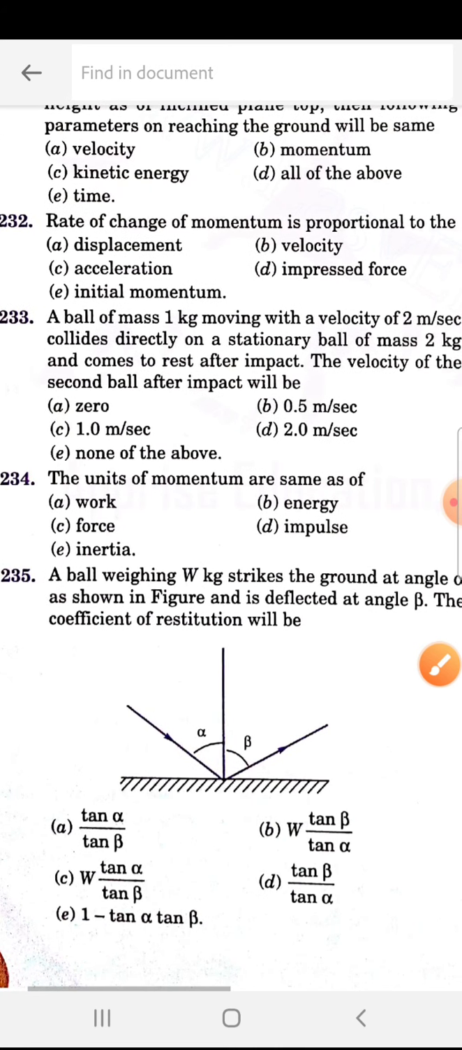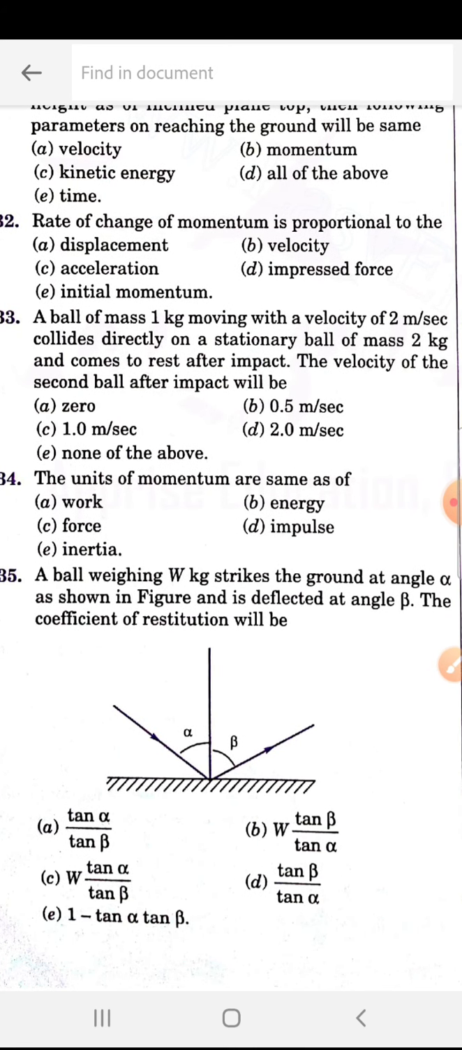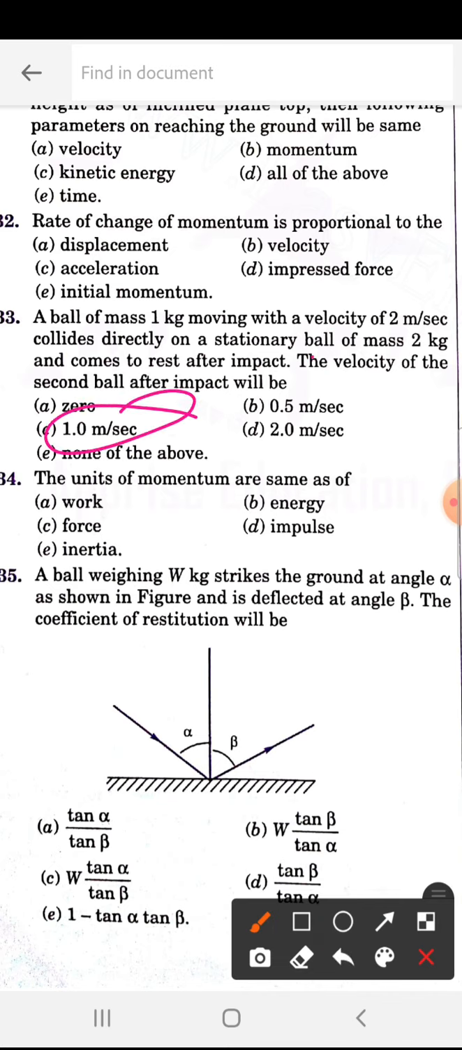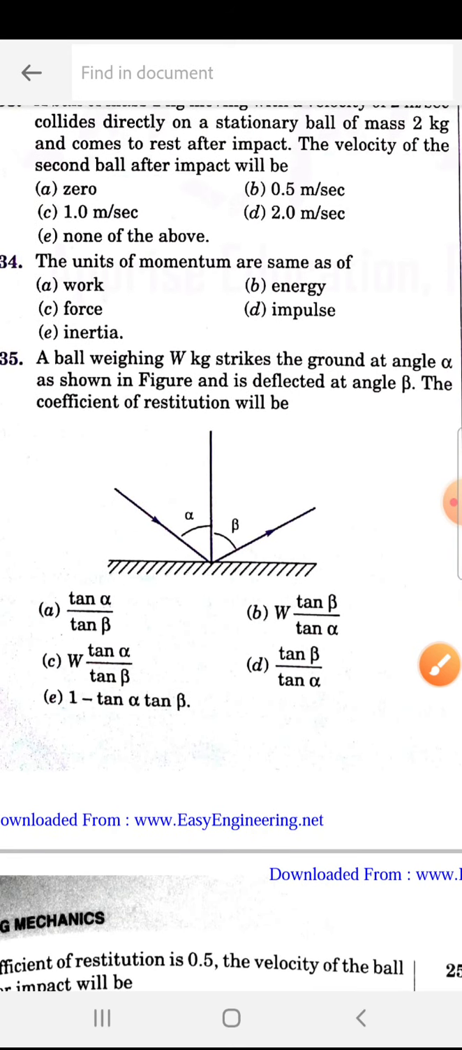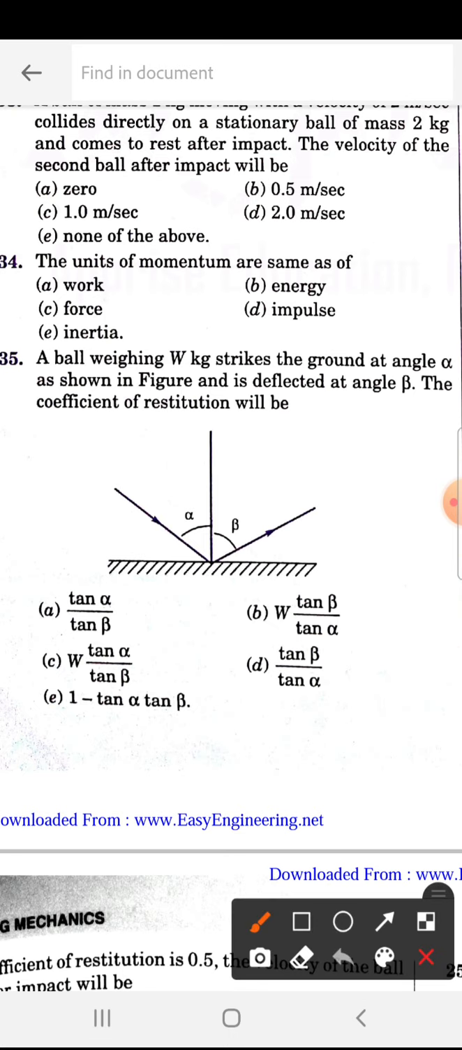Next, 233. A ball of mass 1 kg is moving with a velocity of 2 meter per second, collides directly on a stationary ball of 2 kg and comes to rest after impact. The velocity of the second ball after impact will be, so 233 is C. After impact they will move with half the velocity, V by 2. V by 2 means 2 meter per second, 1 meter per second. The unit of momentum is the same as that of A. So 234 is D, impulse.